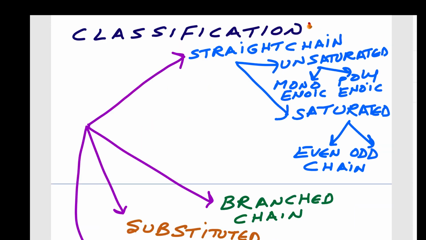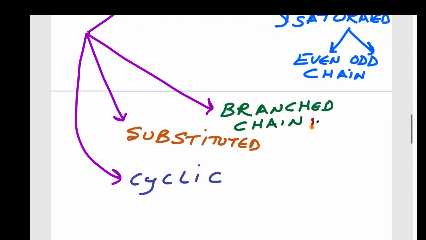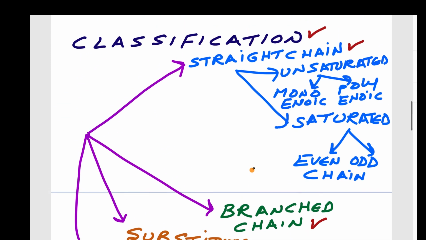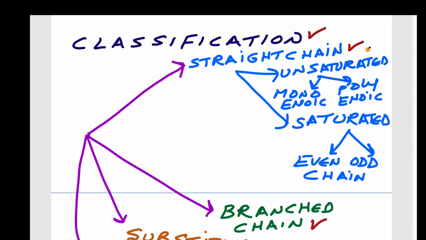Next is the classification. 4 classes are there: straight chain, branched chain, substituted fatty acids, and cyclic fatty acids. In the straight chain, there are unsaturated fatty acids, which are monoenoic and polyenoic. That means a single double bond is present, or more than one double bond is present.